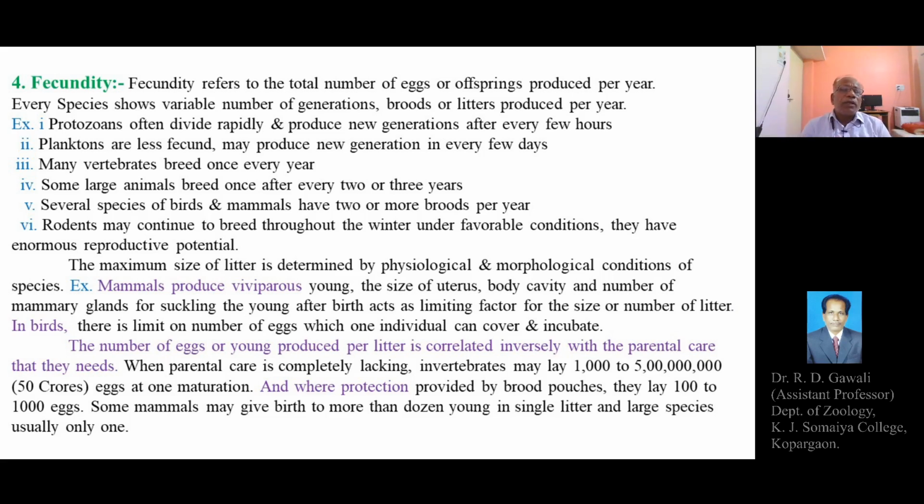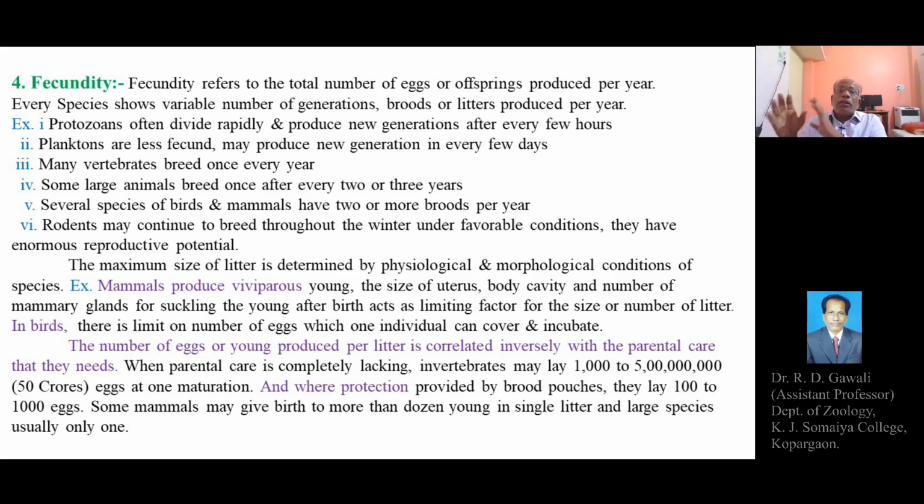For example, already we have explained, in case of pig, there are 12 mammary glands. So, the number of litter is obviously up to 12. In case of dog, it is again 4 to 6. In case of cattle, 1. In case of sheep and goat, 1, 2, 3. So this depends upon the mammary glands or the size of the uterus or the size of the body cavity. The body cavity is also of much importance, as it can accommodate the developing embryo in the uterus.